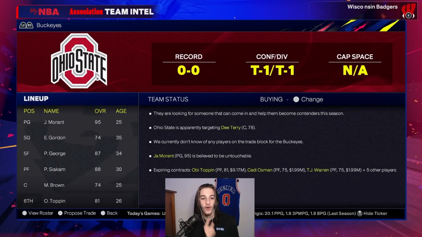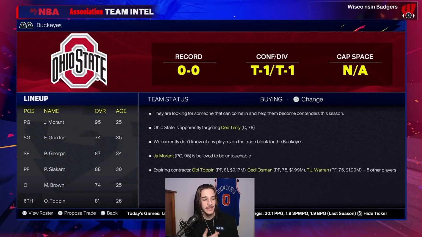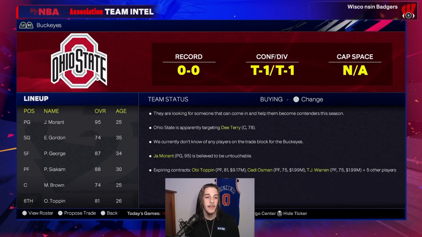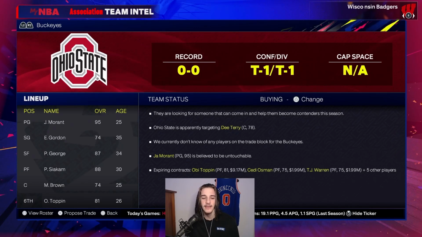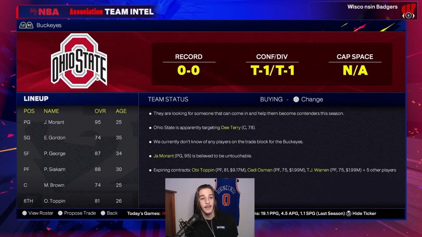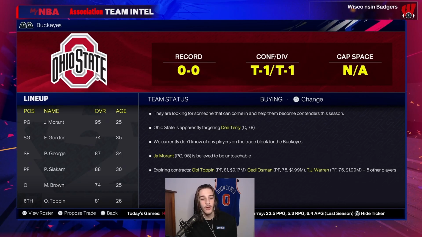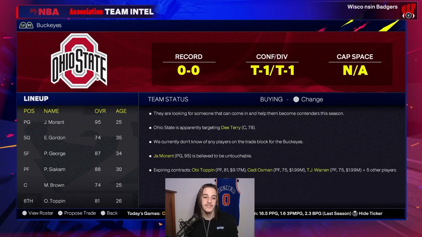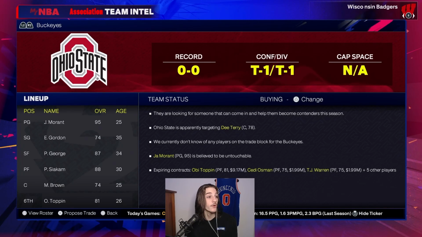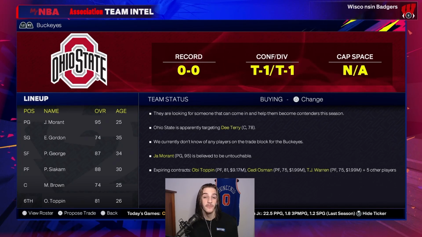Next up, we have Ohio State. This is one of the teams that are not currently in the bracket, but I believe they have some of the most active players in the league, so that's why I decided to add them. John Morant is on this team. Paul George, Pascal. This is a pretty solid team. They have some holes at the shooting guard and center position, but again, there's still more commits that they can go get, so maybe they'll fill those positions out.